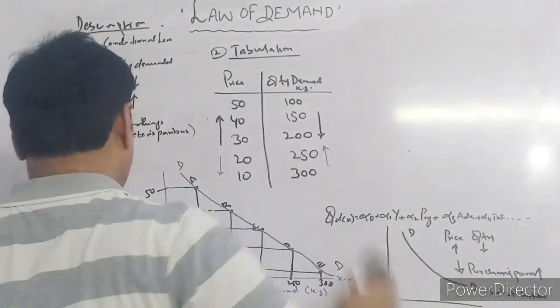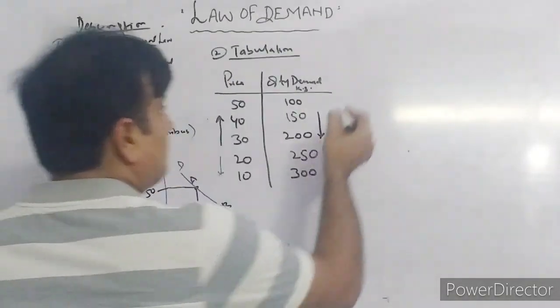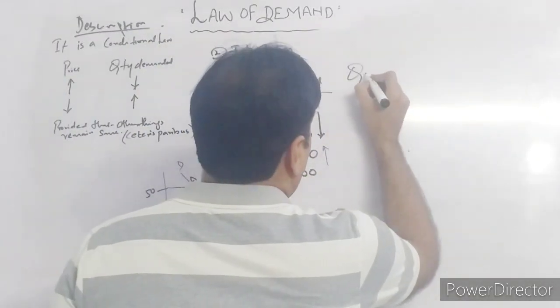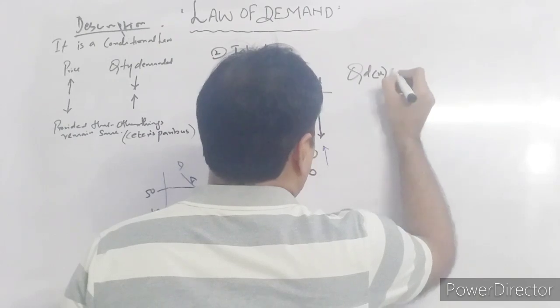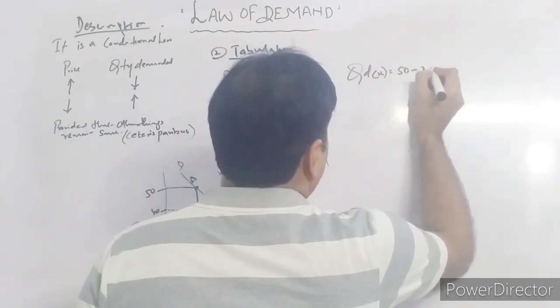It can also be explained with the demand function. Here is the demand function: quantity demanded of X is, let's suppose, 50 minus 2p.